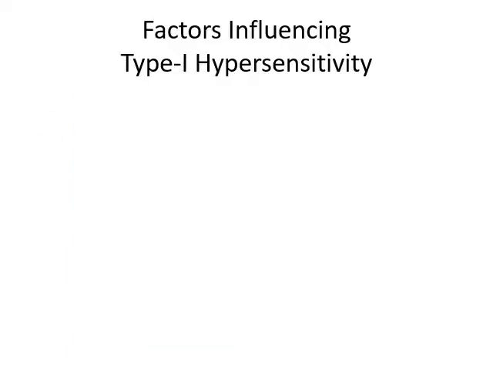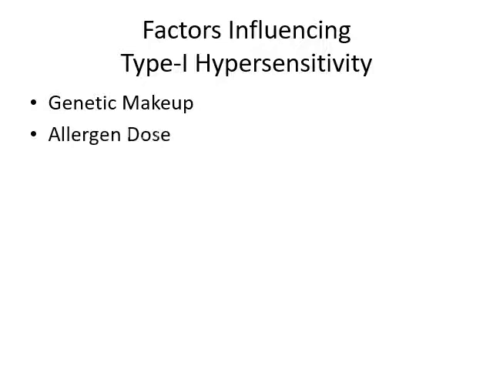Now we'll discuss various factors which influence type 1 hypersensitivity. One of the most important factors is genetic makeup. The individual, because of its genetic inheritance, is susceptible to type 1 hypersensitivity reaction.